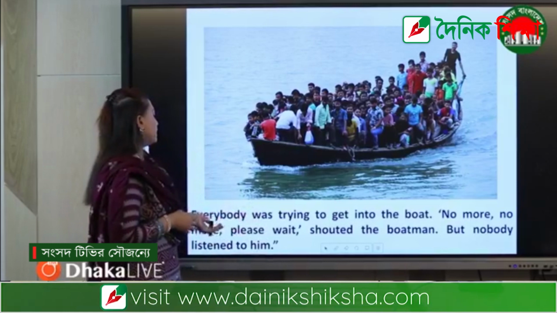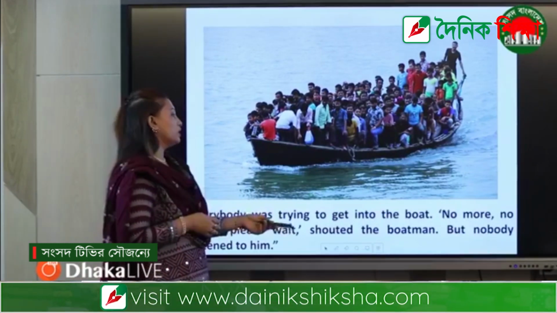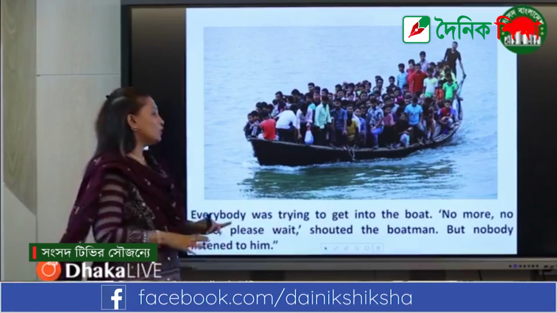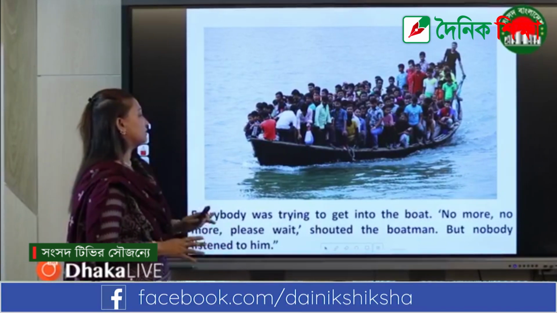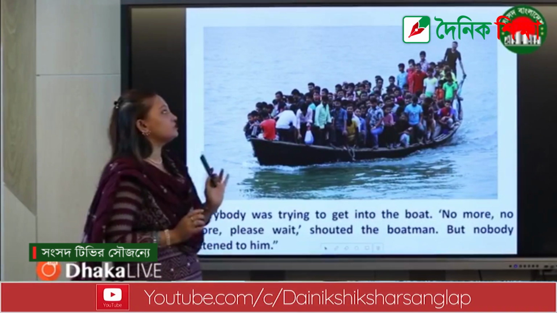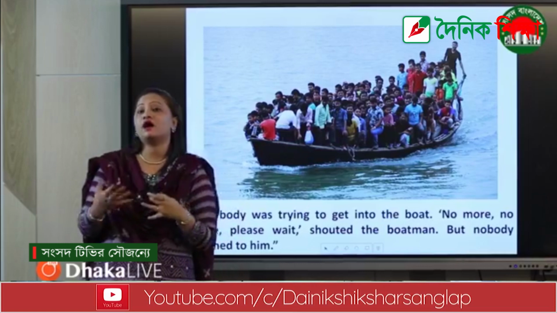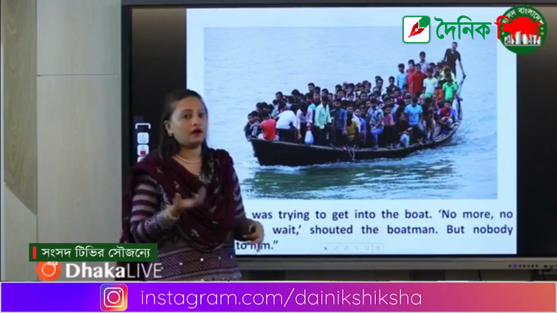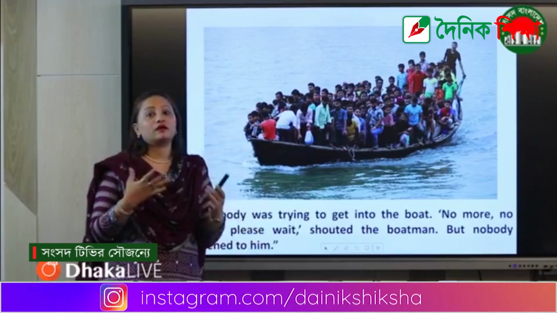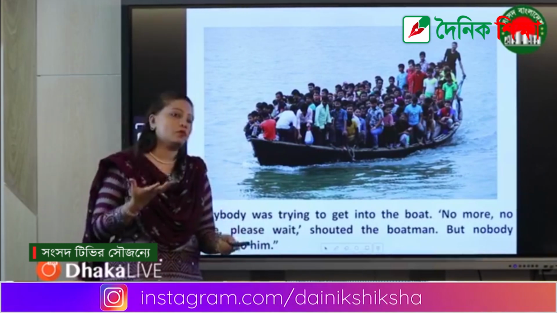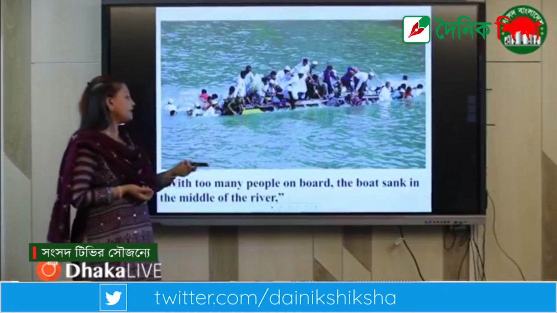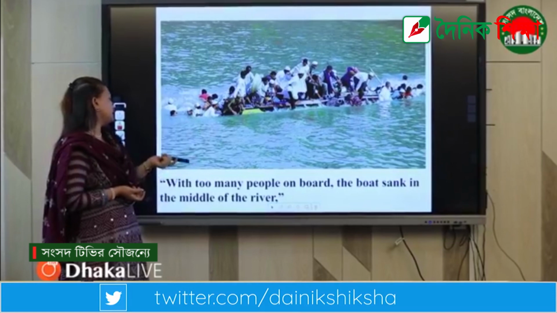So everybody was trying to get into the boat, and the boatman said, no more, please wait, shouted the boatman. But nobody listened to him because everyone was in a hurry, because they needed to go home early before the weather got so much worse. That's why, with too many people on board, the boat sank in the middle of the river.